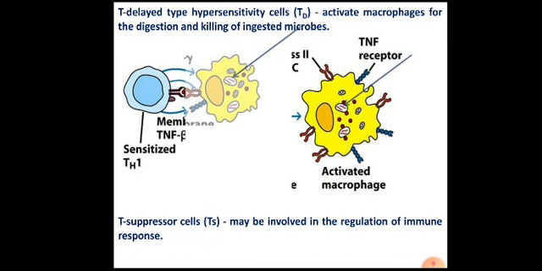That means once the production of antibodies starts, how long should it continue? It should stop after some time. Or how long does the production of TC cells continue, how long does the production of TH cells continue? So there has to be some control mechanism. T suppressor cells, as the name indicates, suppress the immune response. That means they are involved in regulation or control of immune response.